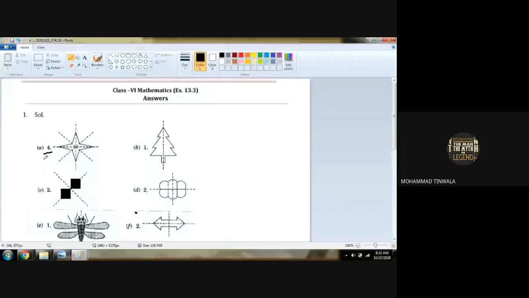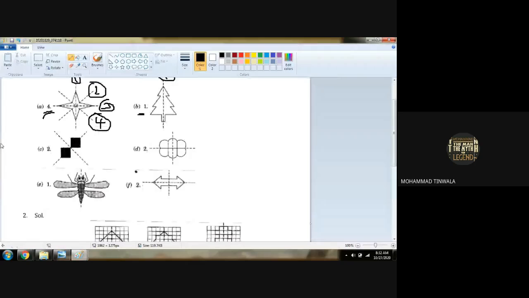How? The first line, vertical, which is cutting straight. Second, which is cutting diagonally. Third, which is cutting horizontally. And fourth, again, which is cutting diagonally. Got it? Then the second figure is a Christmas tree. 1 line of symmetry. We have to show the line of symmetry and give the numbers, okay? Then this figure. Can I cut this diagonally? Straight line is not possible.